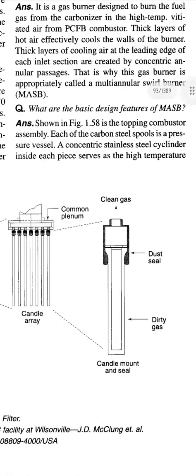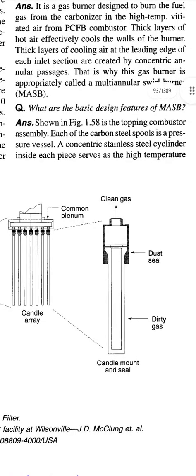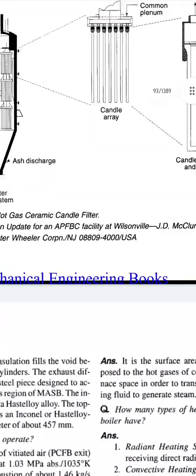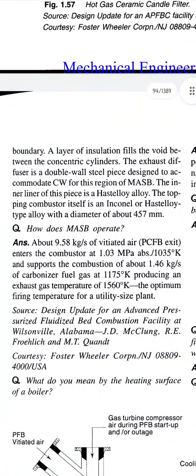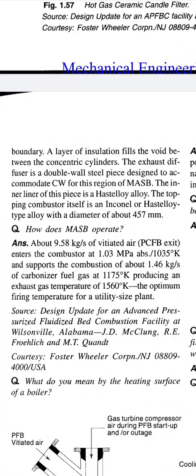What are the basic design features of the MASB? As shown in the figure, in the topping combustor assembly, each of the carbon steel spools is a pressure vessel. A concentric stainless steel cylinder inside each piece serves as the high temperature boundary. A layer of insulation fills the void between the concentric cylinders.